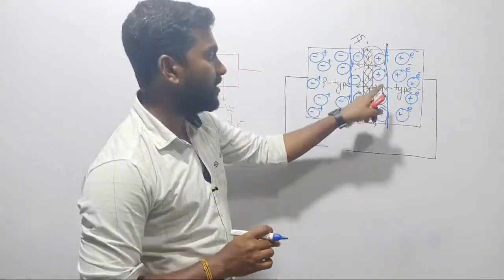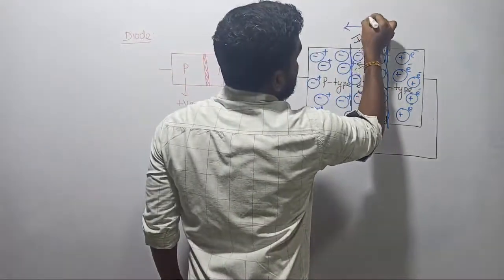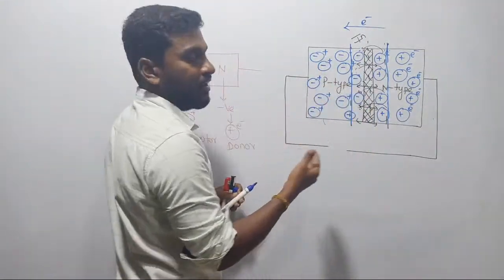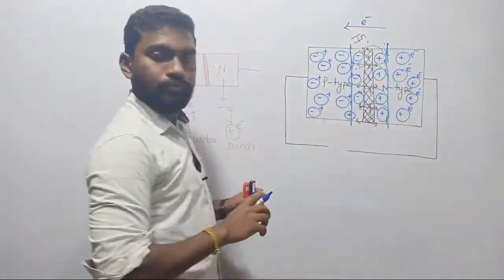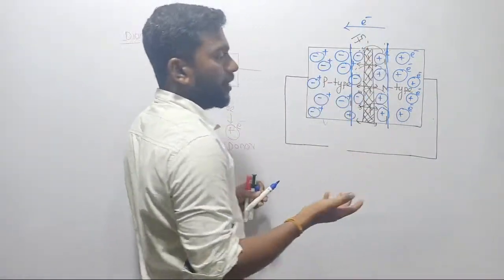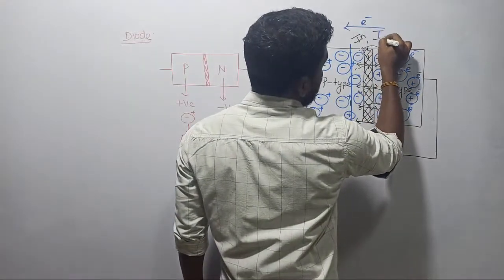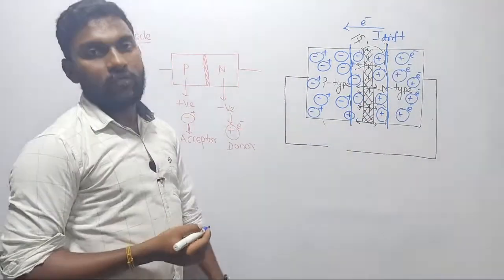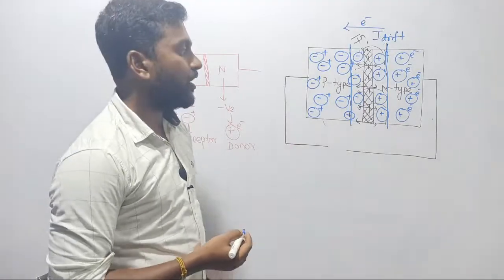That is called the drift current, right? See, these electrons started moving in this direction, which means the positive charge carriers are accepting the electrons. These four layers are donating the electron, these four are accepting the electron. They are called acceptors. These four are called donors, right? Under this process we can observe some current. That current is simply called drift current, right? Now let us see what will happen with the application of an external electrical field. So this is the basic process of joining p and n material.